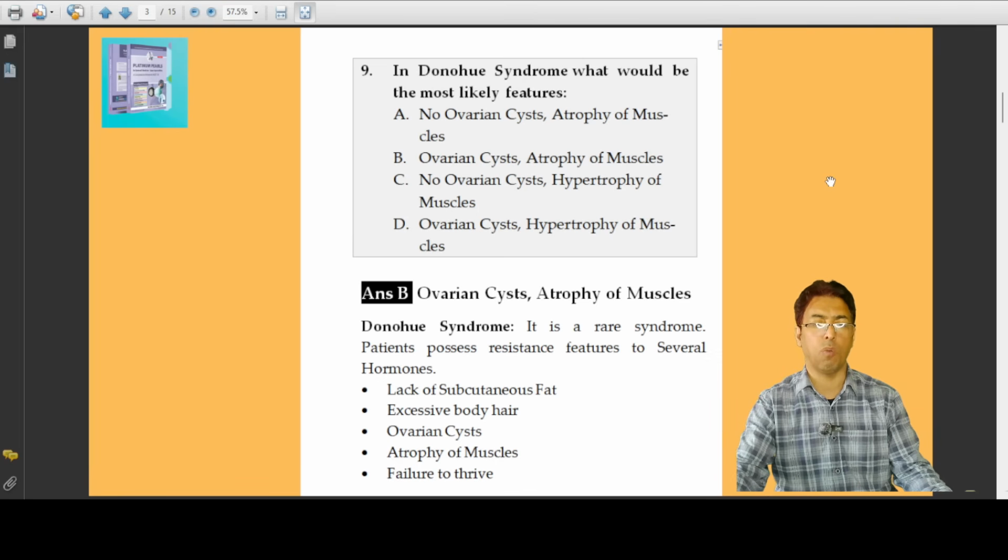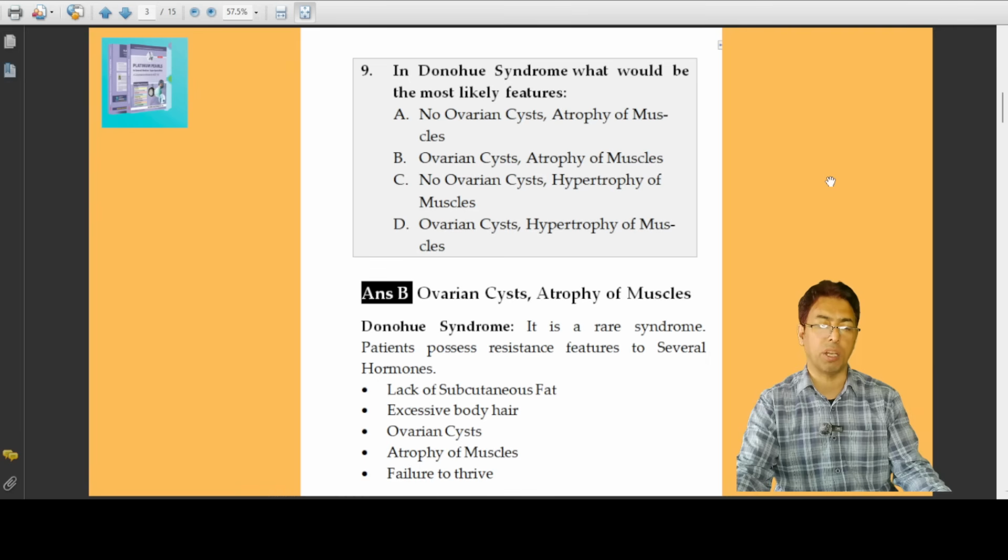Now, very important, the rarities which are frequently on the examiner's mind, as I told you. In Donohue syndrome, what would be the most likely feature? As far as this rarity is concerned, you know that it is a syndrome which is characterized by ovarian cysts. There are ovarian cysts which are present on the surface. The ovary is studded with the ovarian cysts, and there's atrophy of the muscles and failure to thrive as far as these individuals are concerned.